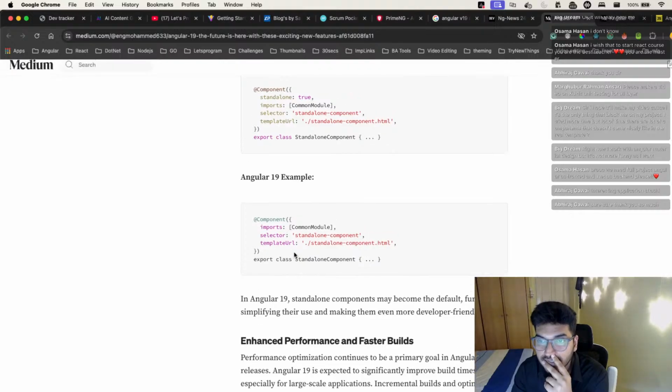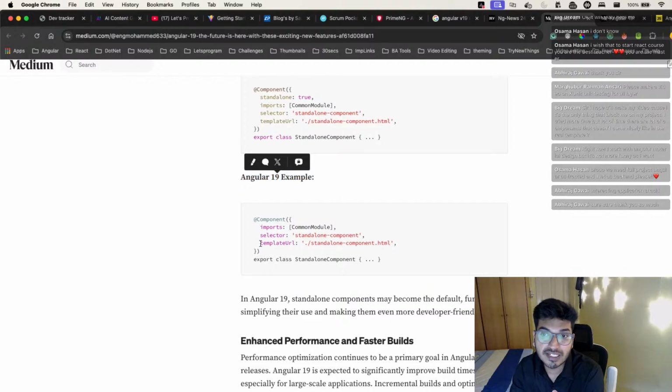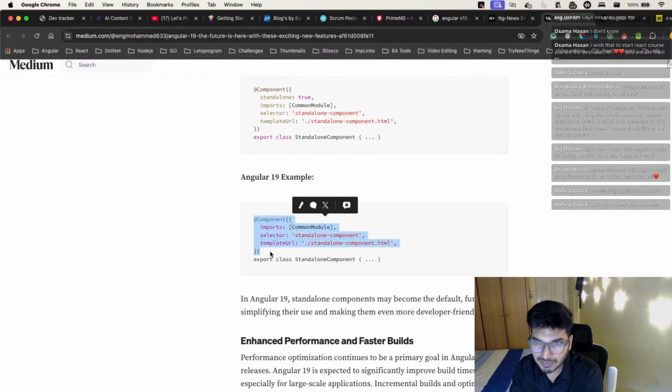So now, yes, the new update, I think they are trying to remove that boolean from the metadata. Remember previously, whenever we were creating a standalone component, we had to add standalone as true. But now with Angular 19, you don't have to specify that. Because of that, this will make your component metadata a bit slim. So that's a thumbs up feature for me, to be honest.